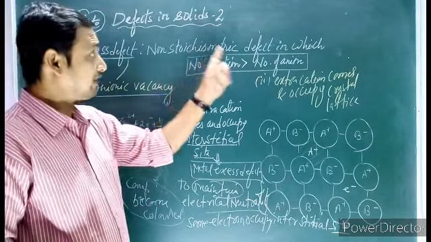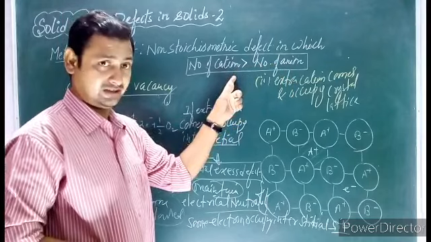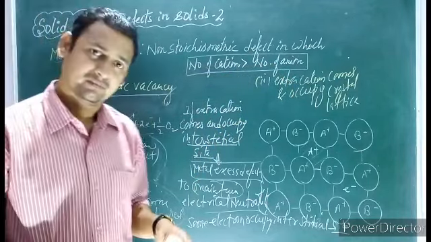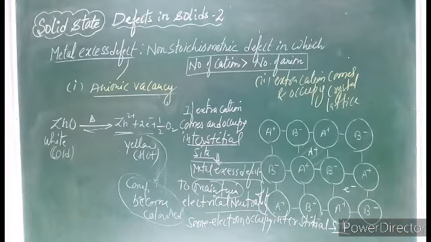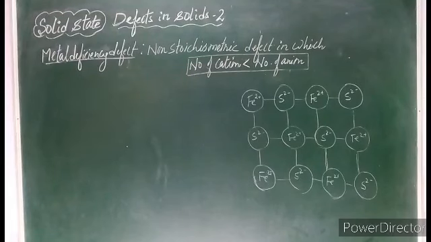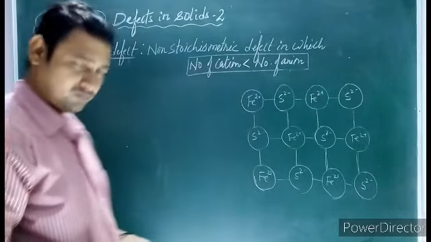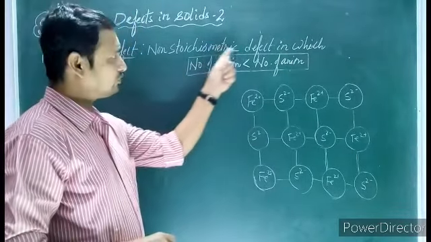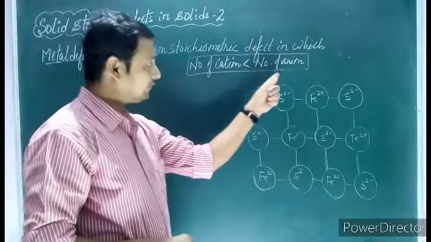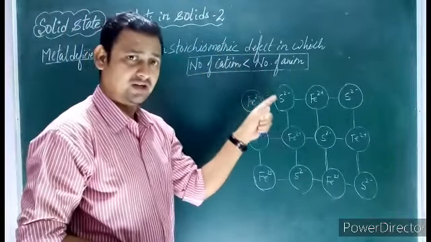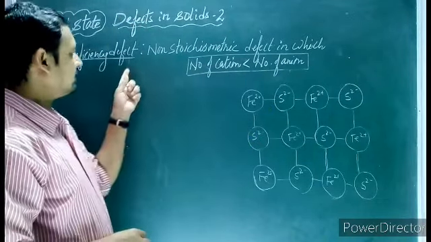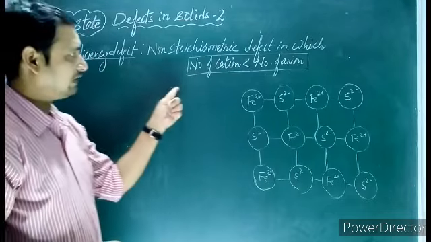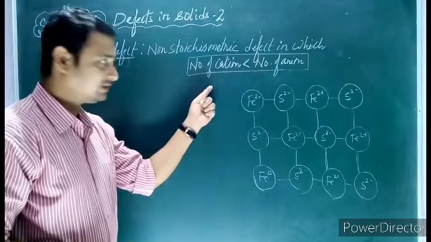Now we will discuss the non-stoichiometric defect where the number of cations becomes less than the number of anions. So that is the metal deficiency defect. Let's talk about metal deficiency defect, in which the number of anions becomes more than the number of cations. For showing this type of defect, the number of cations should be less than the number of anions.